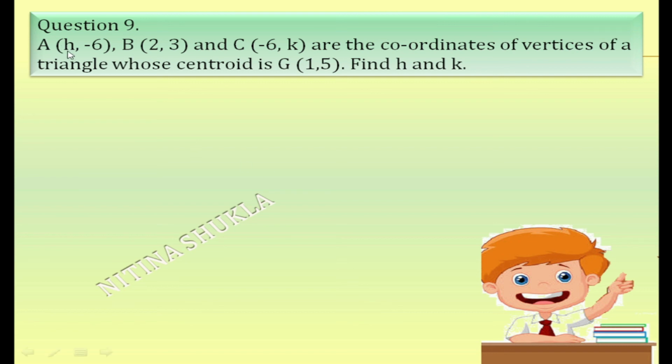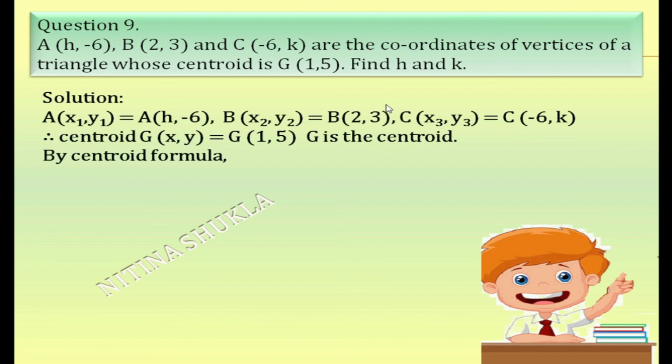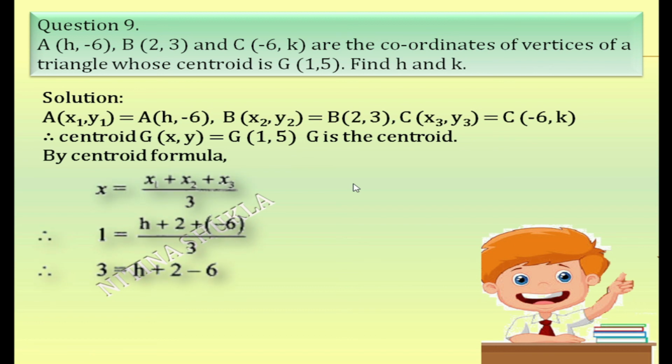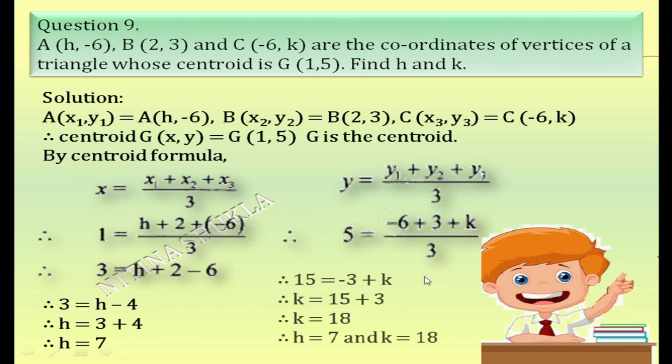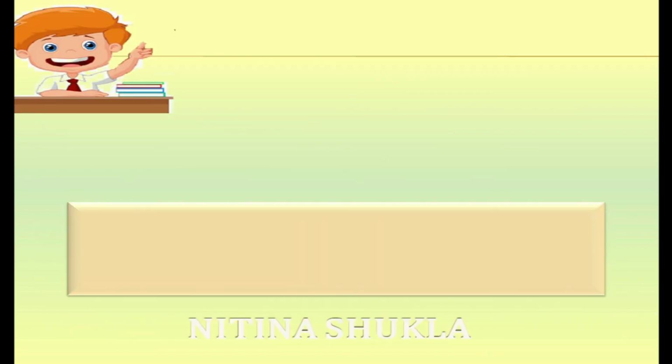Ninth question. Again same way. Here one of the coordinate, that is x coordinate of A, is not given, y coordinate of C is not given. Same way you will go. Write ABC, suppose it. Take the centroid, write the centroid formula, substitute the values, solve it. It's a linear equation. You get the result. After that, you take y, substitute the values, get the result. Last answer, extremely important.